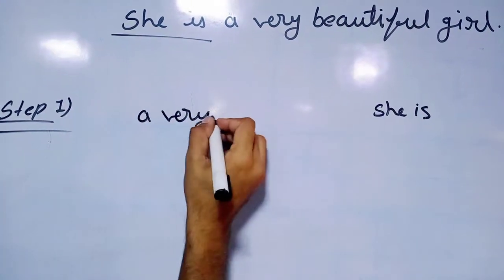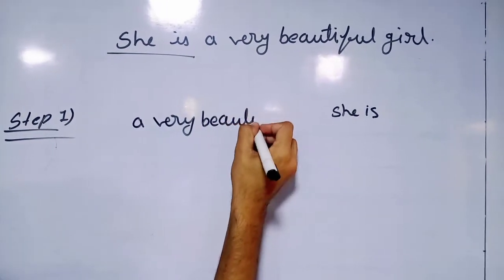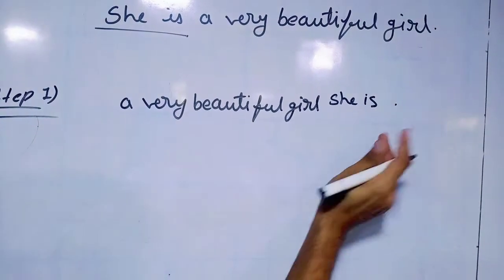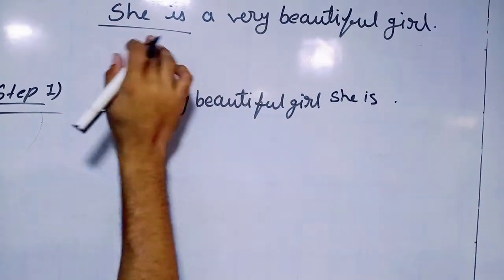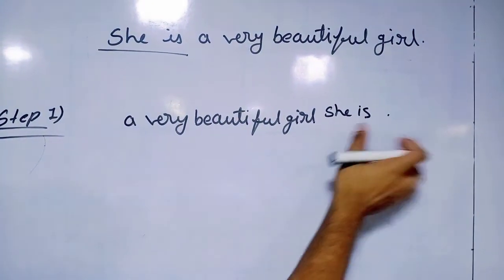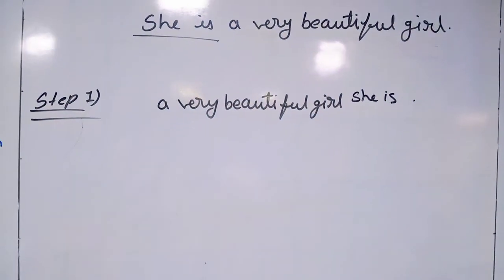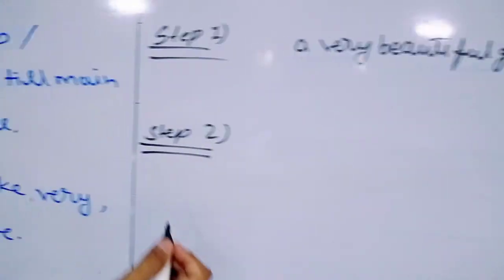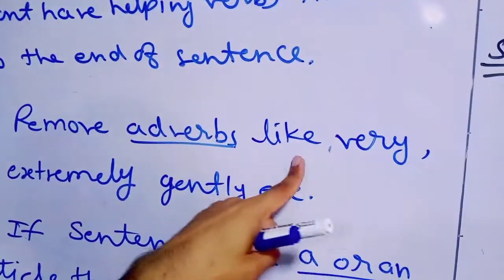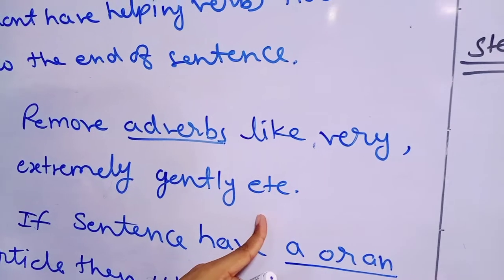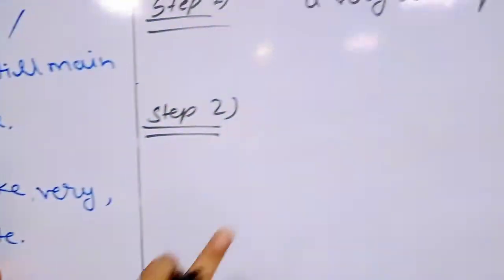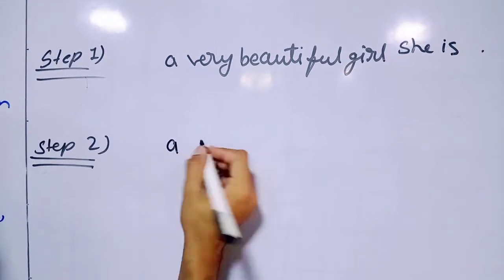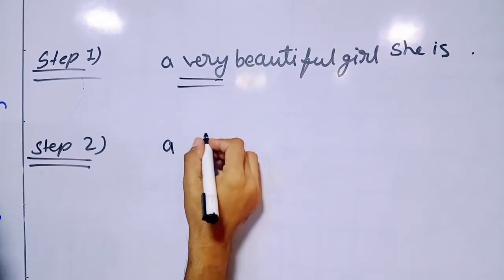A very beautiful girl. We have written "a very beautiful girl", and the part till the helping verb we have written at the end of the sentence. Second, step number 2, that is remove adverbs like very, extremely, gently, etc. So here we have the adverb very, remove it. A, very, we are going to remove it.